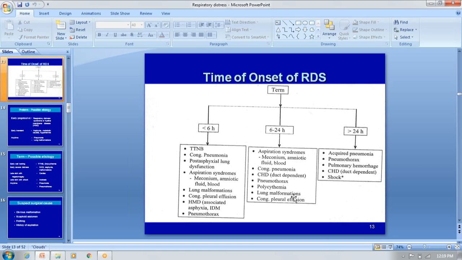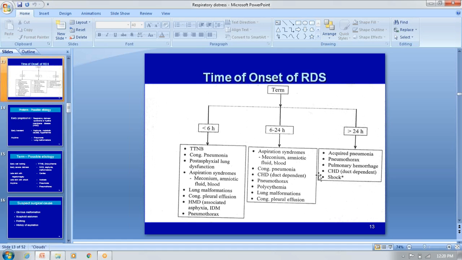Then pneumothorax and polycythemia. Polycythemia is also very important. In utero, the fetus will experience mild asphyxia. They may develop respiratory distress, and there is a chance of increased erythropoietin levels that may lead to polycythemia. Physiological polycythemia will be there. That may lead to respiratory distress, seizures, or cyanosis, or it may cause cardiac problems also in polycythemia. Then lung malformations, then congenital pleural effusion.